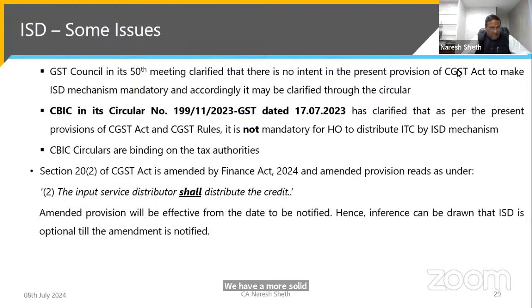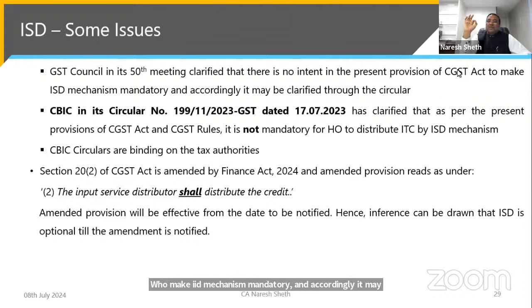The GST Council in its 50th meeting clarified there is no intent in the present provision of the CGST Act to make the ISD mechanism mandatory, and accordingly it may be clarified through a circular. The GST Council gave the direction to the GST authorities to clarify that there is no legal intent to make the ISD mechanism mandatory.